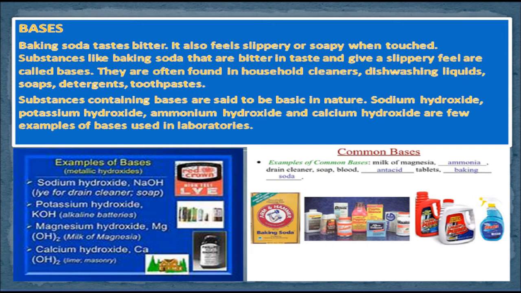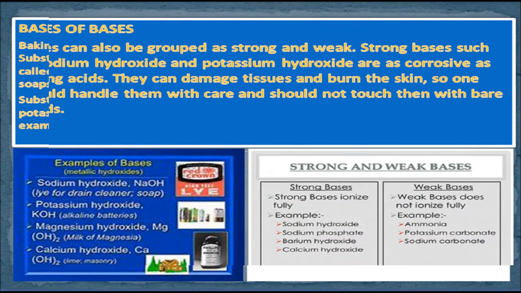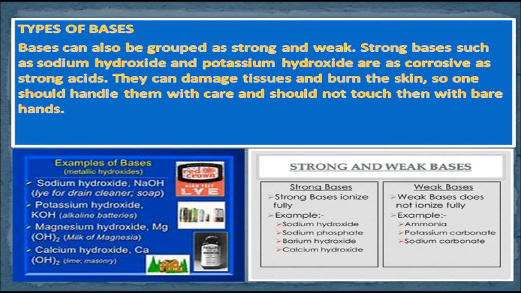Sodium hydroxide, potassium hydroxide, ammonium hydroxide, and calcium hydroxide are a few examples of bases used in laboratories. Types of bases. Bases can also be grouped as strong and weak. Strong bases such as sodium hydroxide and potassium hydroxide are as corrosive as strong acids. They can damage tissues and burn the skin. So, one should handle them with care and should not touch them with bare hands. Copper hydroxide, zinc hydroxide, and ammonium hydroxide are examples of weak bases.